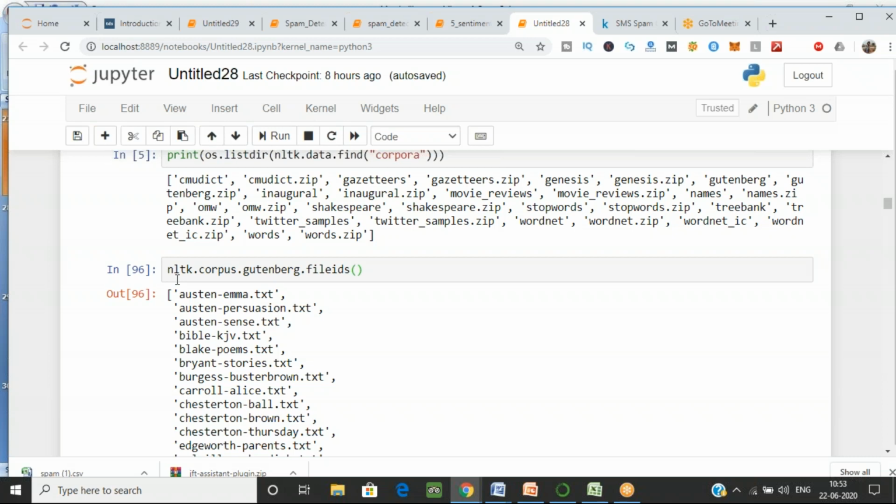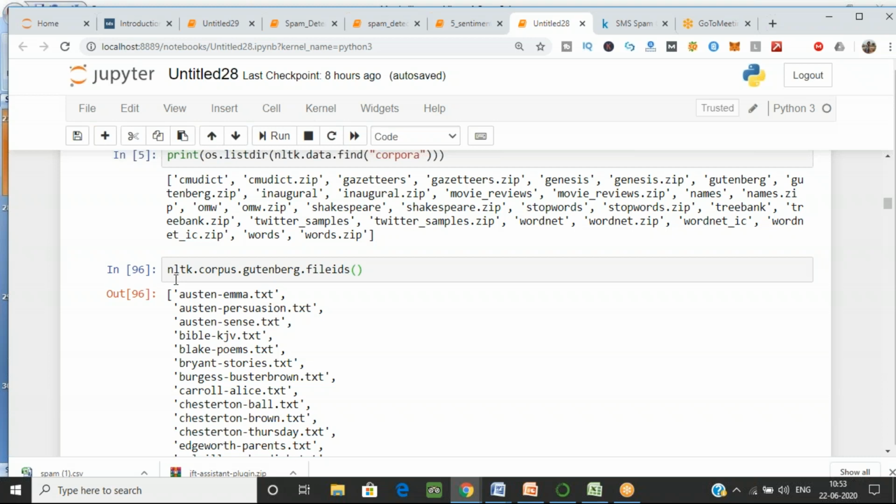This is the command for finding your text files in your corpus. I'm saying that in NLTK you go to the corpus folder, and in it there is another folder only for text files, that is Gutenberg, and in that you call the function fileids because I want the names of the files.